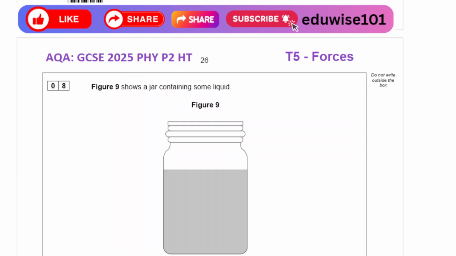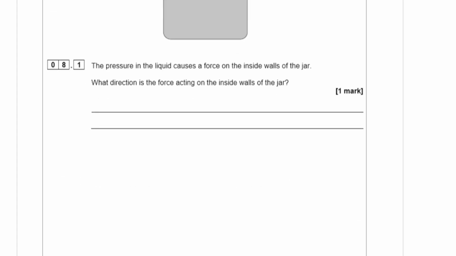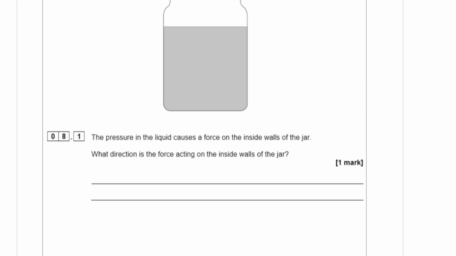Figure 9 shows a jar containing some liquid. The pressure in the liquid causes a force on the inside walls of the jar. Which direction is the force acting on the inside walls of the jar? Now that would be perpendicular to the surface, or at right angles to the surface. So if these arrows are showing the direction of the force,